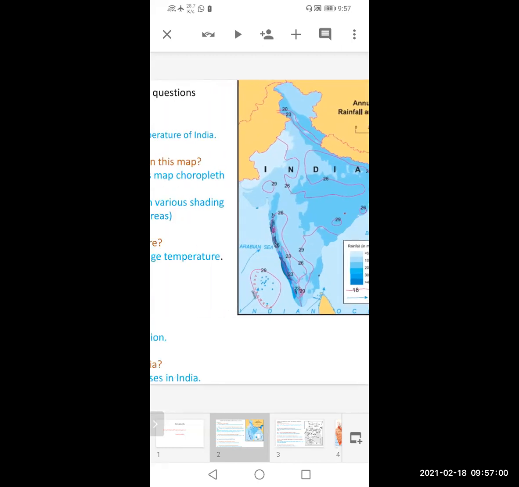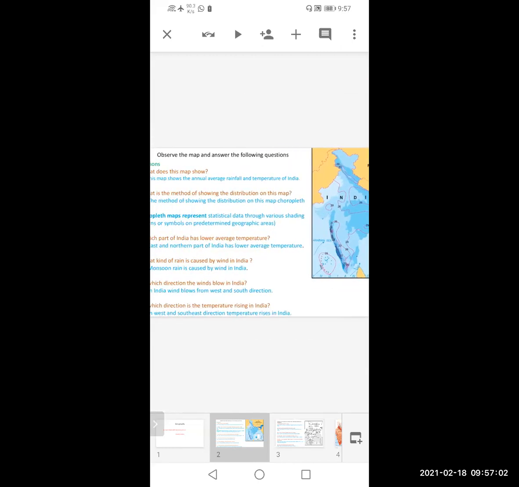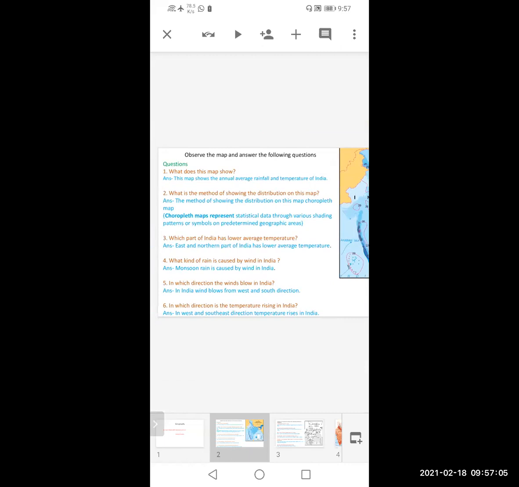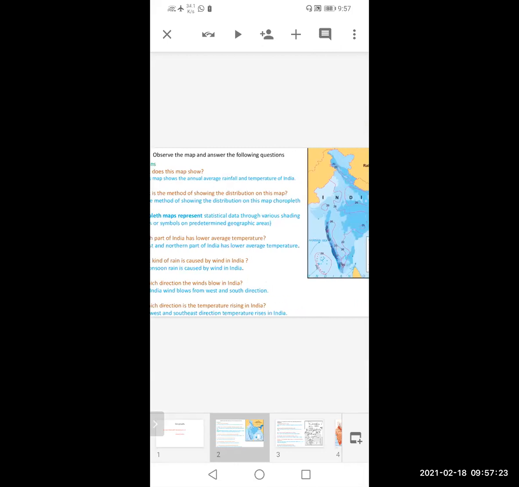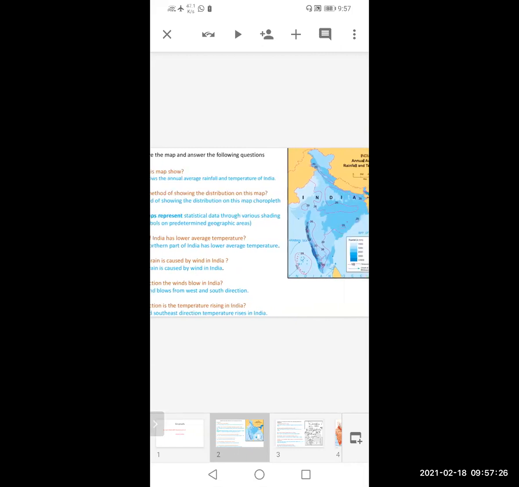So this is a typical method. So just keep this word in mind. Also note the spelling of this. Okay. And you should write in a complete sentence. Okay. Now next, which part of India has lower average temperature? Which part of India has lower average temperature?